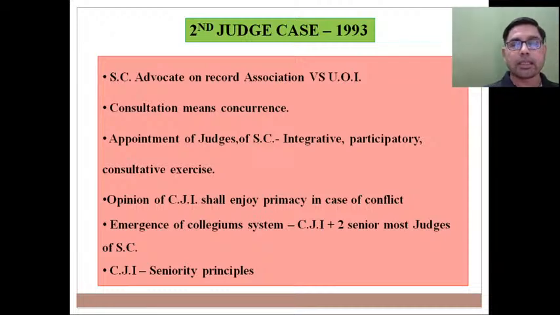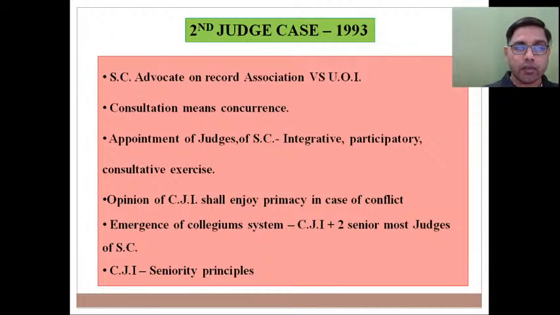Integrated, participatory and consultative means that in this process of finding the best possible judicial talent in India, all three organs of government, executive, legislature and judiciary, are participating, but primacy should be given to the opinion expressed by the CJI, because the opinion of the CJI is not his personal opinion. The opinion of the CJI is the collective opinion of the Indian judiciary, and therefore while formulating his opinion, the CJI must consult the two senior most judges of the Supreme Court.